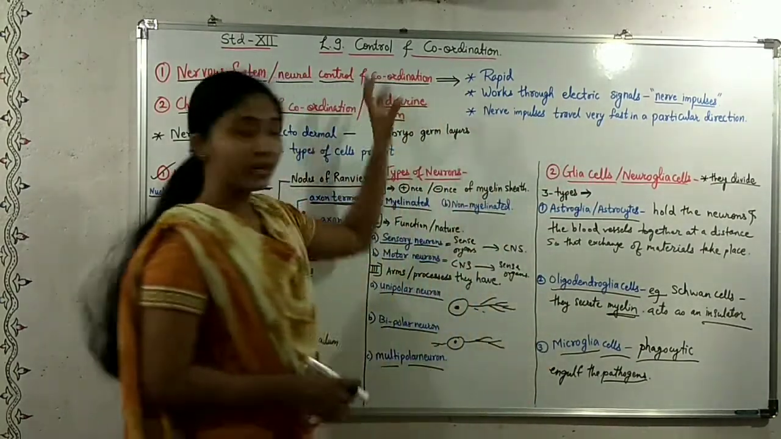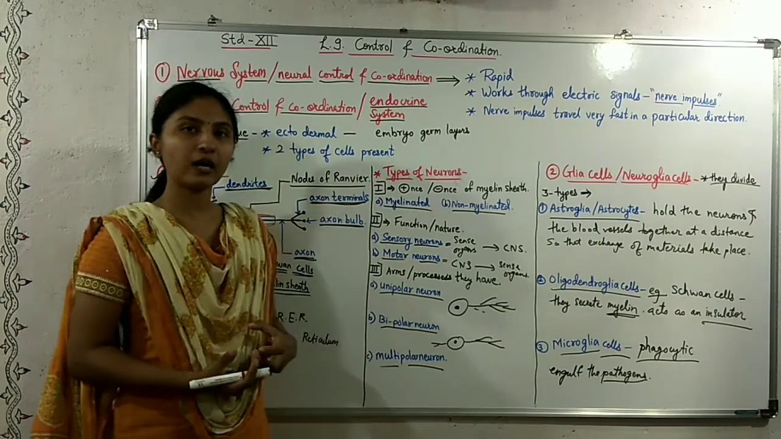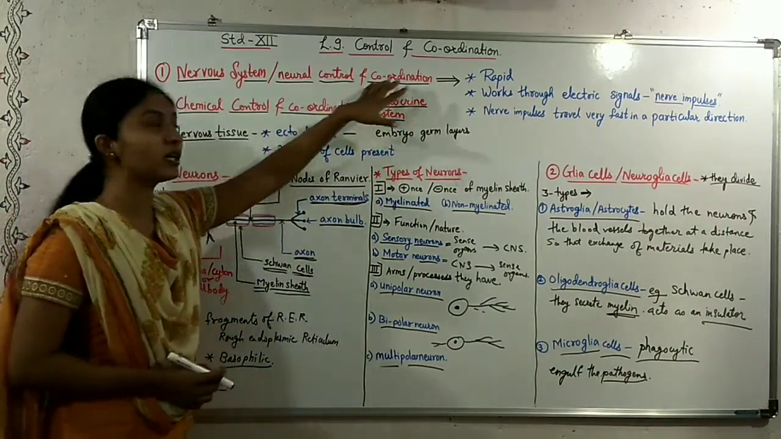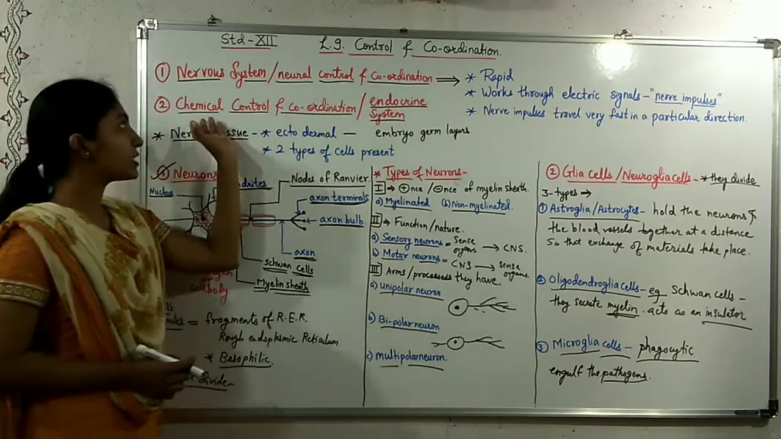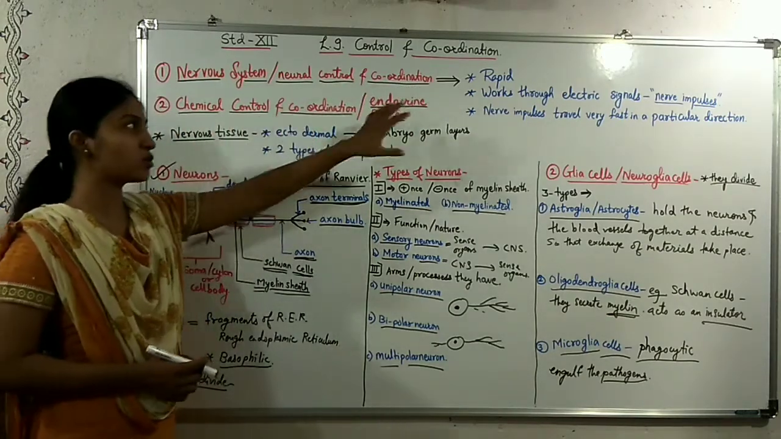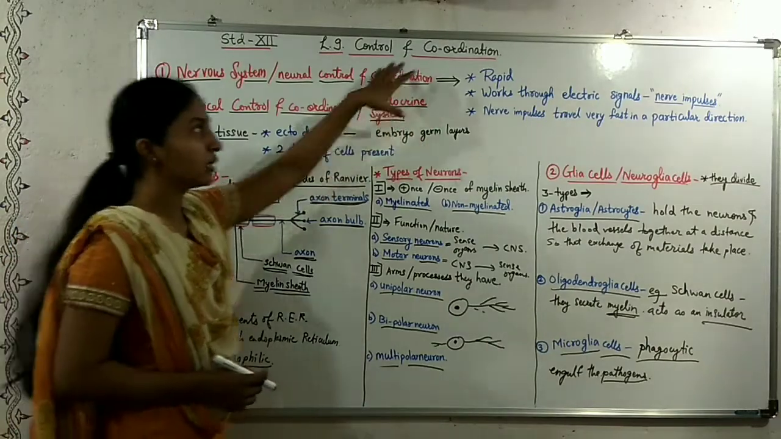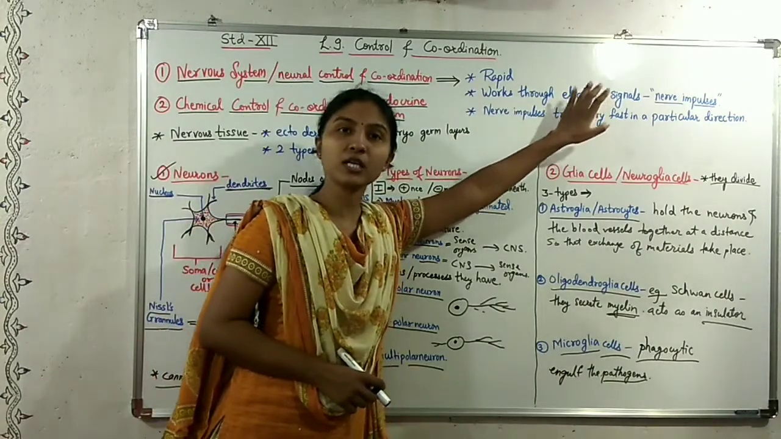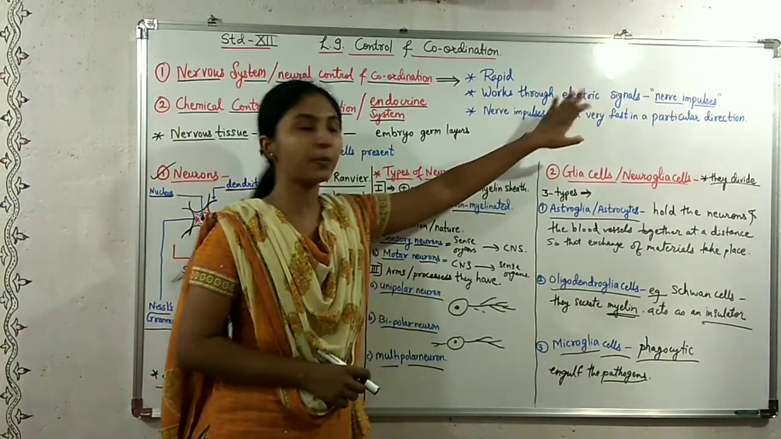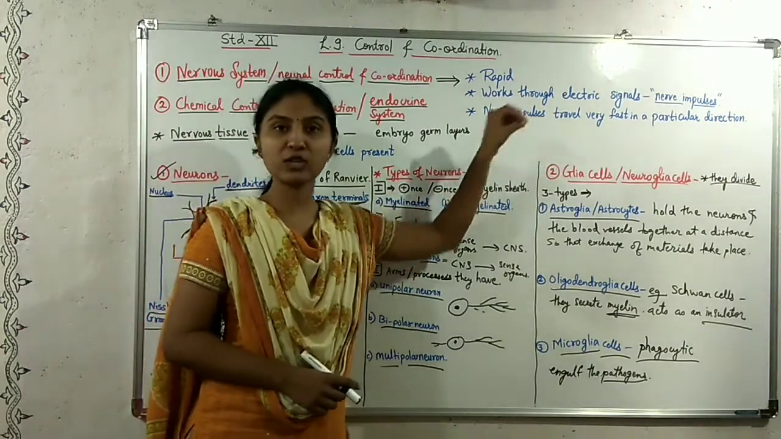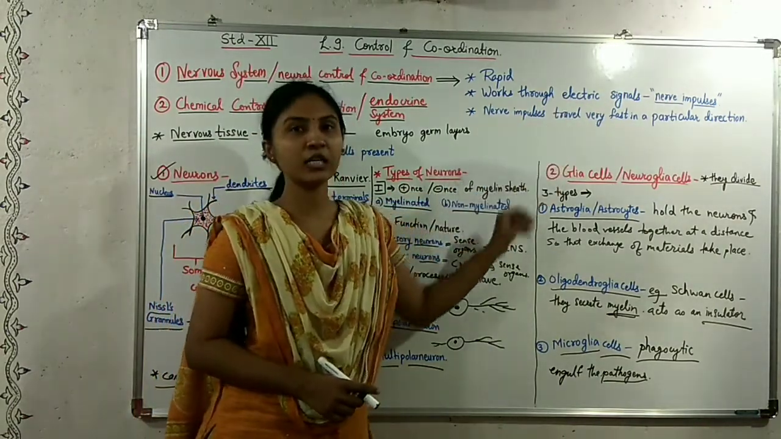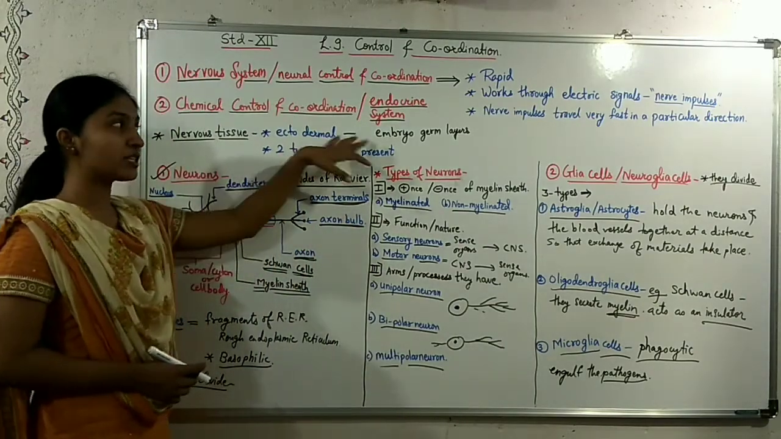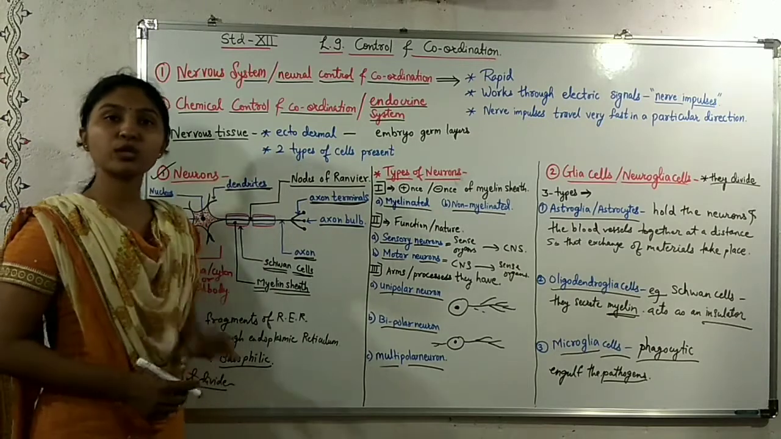So there are two systems which control the human body. First is the nervous system, also called neural control and coordination. Second is the chemical control and coordination, also called the endocrine system. The nervous system is rapid. It works through electrical signals, which are called nerve impulses. These nerve impulses travel very fast in a particular direction. This nervous system is made up of nervous tissue. Nervous tissue is ectodermal in origin, and it has two types of cells.